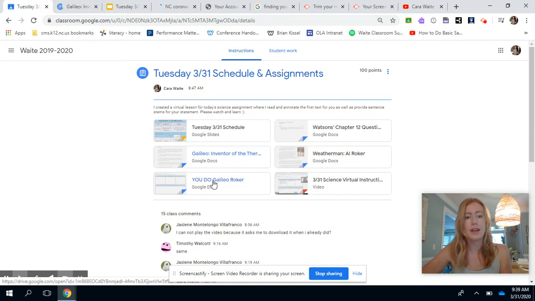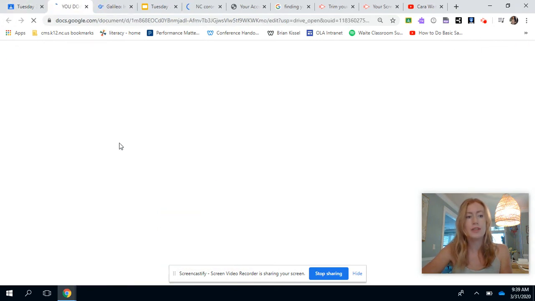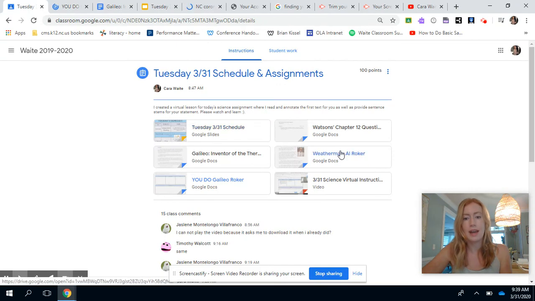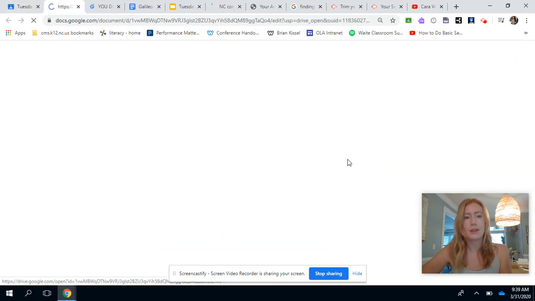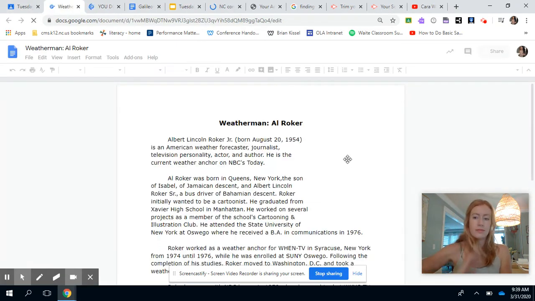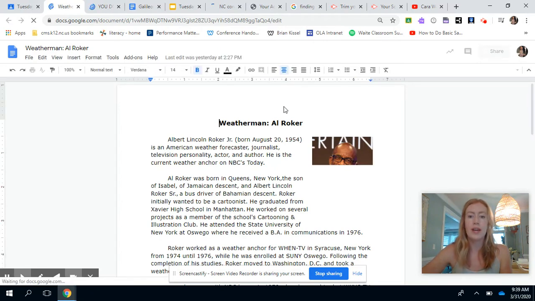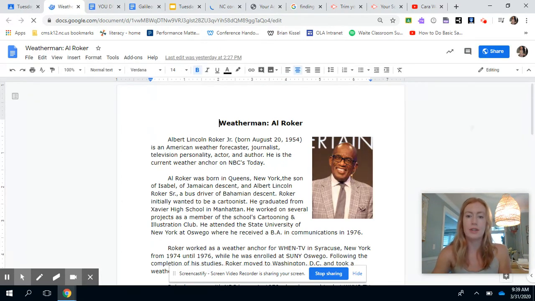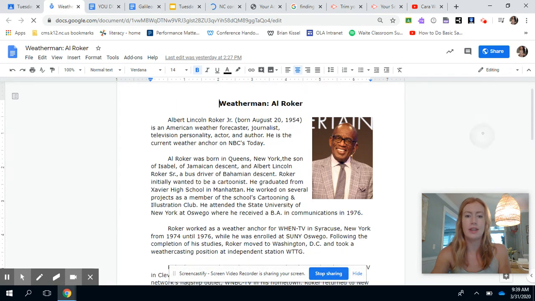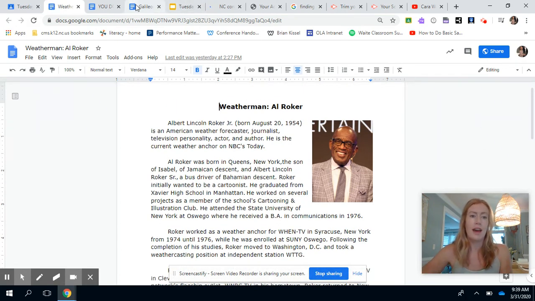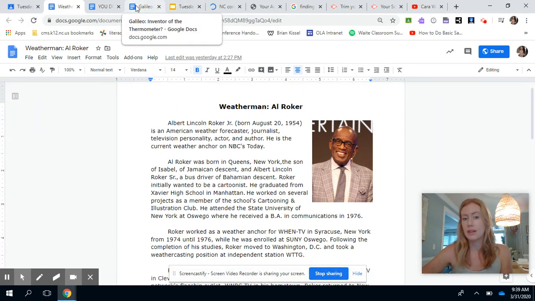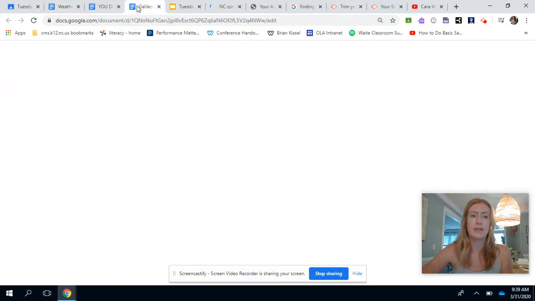And then we've got the note catcher that we need. And finally, we have Al Roker, the weatherman. Okay. So if you guys don't know this guy, he works currently for the Today Show. He's a weatherman. That is one person, a meteorologist, right? We know that about weather from our unit.